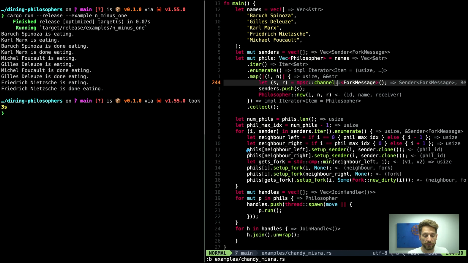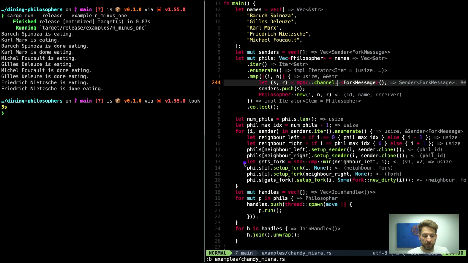Once we have that, we can now give the philosopher on the left and the philosopher on the right the respective sender that we now have in our loop instance. We have to clone the sender, because otherwise we cannot hand it off to multiple philosophers. So now actually we will have one sender that is unused, if you will, inside our senders vec, and we have the clones in each of the neighboring philosophers.